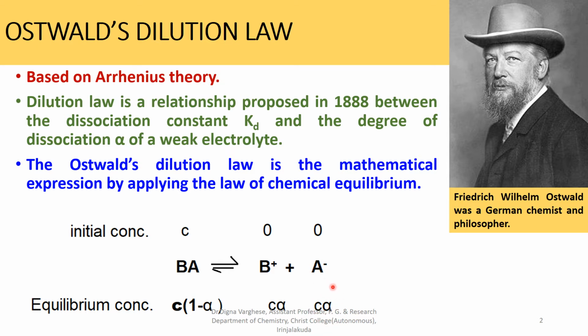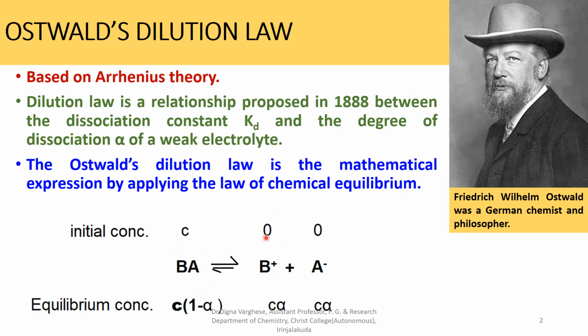The dissociation and equilibrium is represented by the equation BA in equilibrium with B plus and A minus, whose initial concentration is C for BA. At that time there are no B plus and A minus ions; in the initial stage it is only in the unionized form, so the ions' concentration is 0.